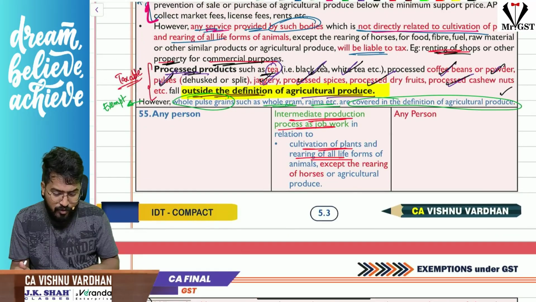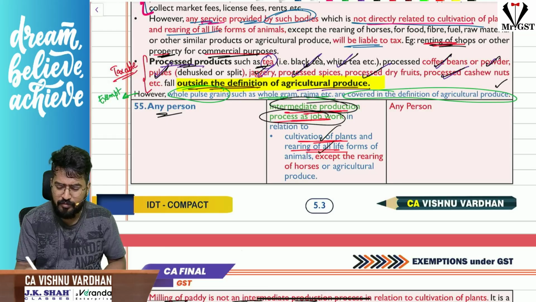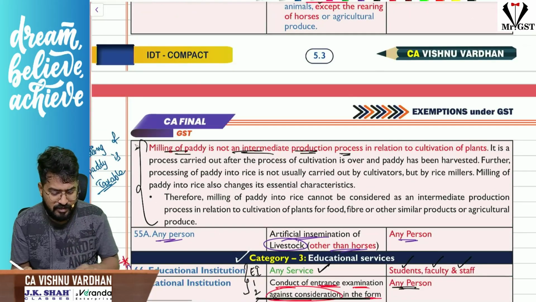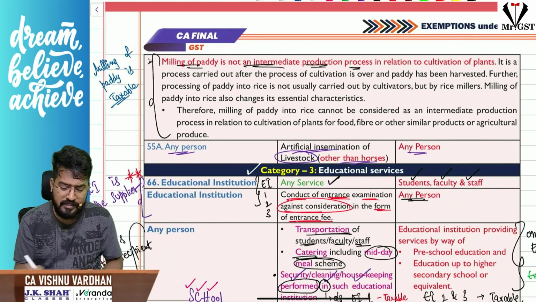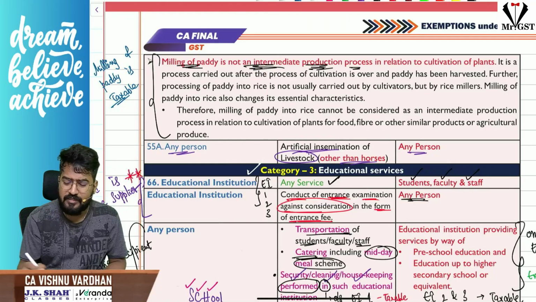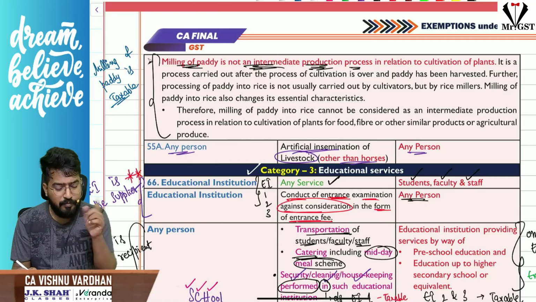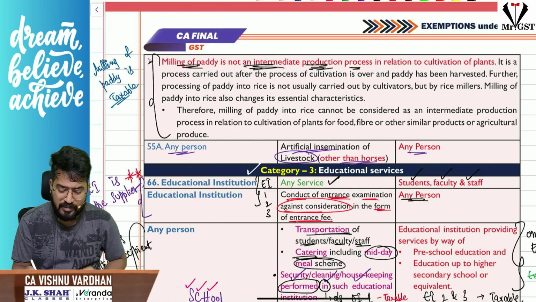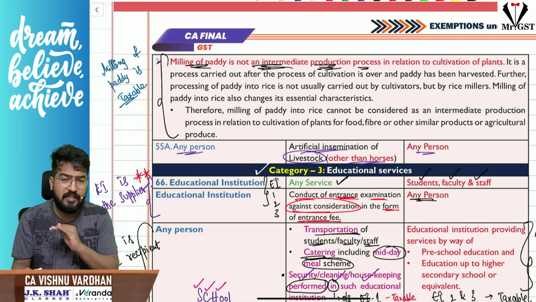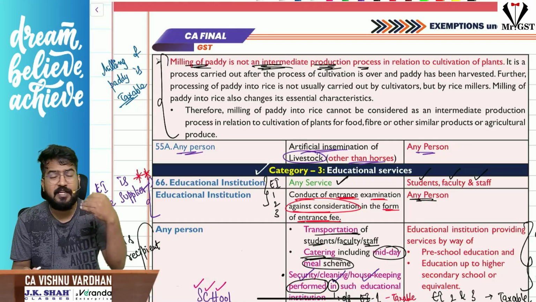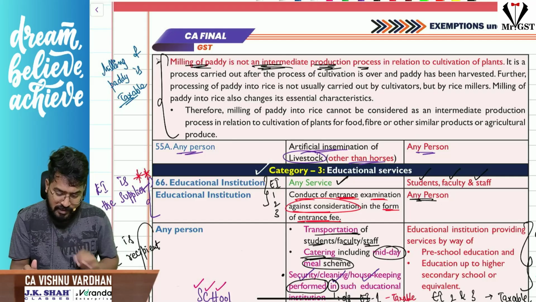Next, not only that, sir, if any person is providing intermediate production process as job work related to cultivation of plants or rearing of animals, that is also exempt under GST. And as we have already discussed, sir, there is a clarification here. Milling of paddy into rice is not an intermediate production process related to agricultural produce or cultivation of plants. So milling of paddy is taxable. That is the clarification given by the department. I repeat, milling of paddy into rice cannot be taken as intermediate production process related to agricultural produce, because rice is not an agricultural produce. So milling of paddy into rice is taxable.